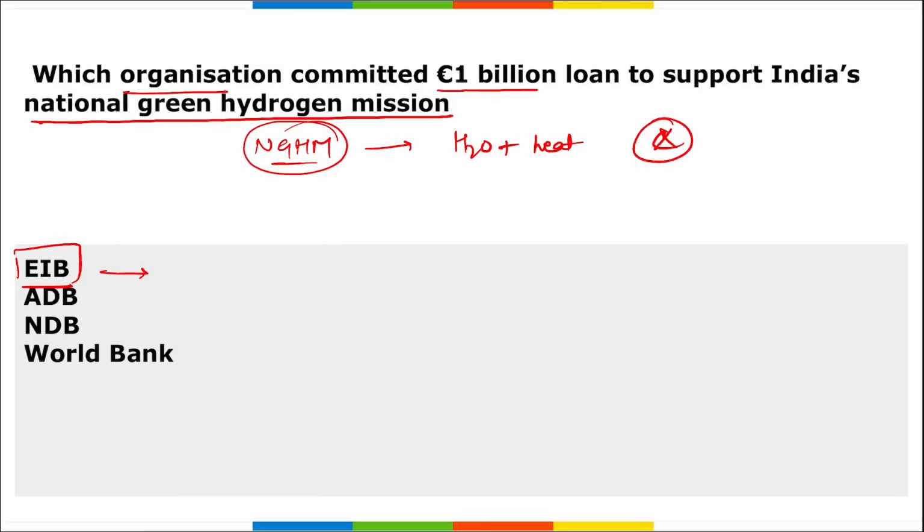They are set to support India's green hydrogen mission, and for that they have committed to provide a 1 billion euro loan. It will give a boost to India's renewable energy projects.